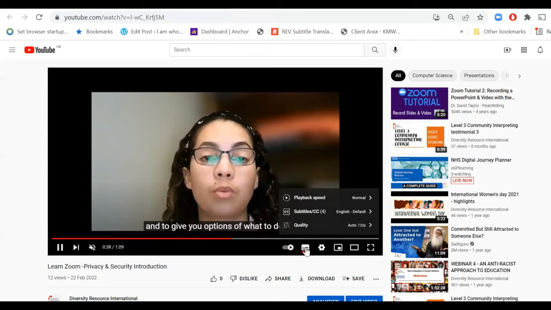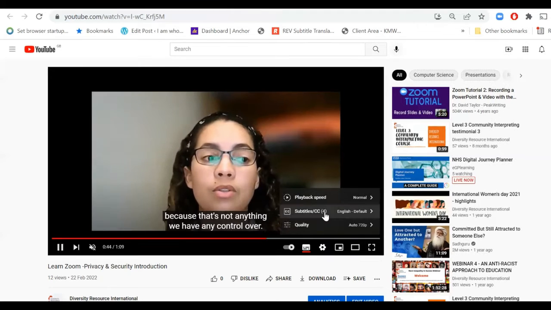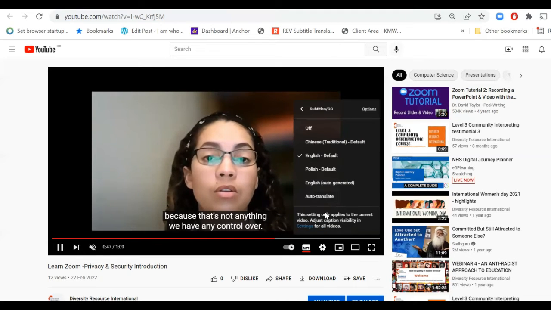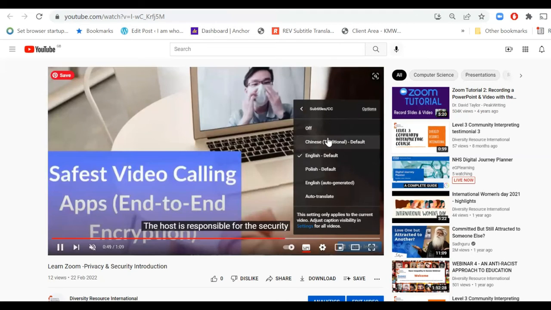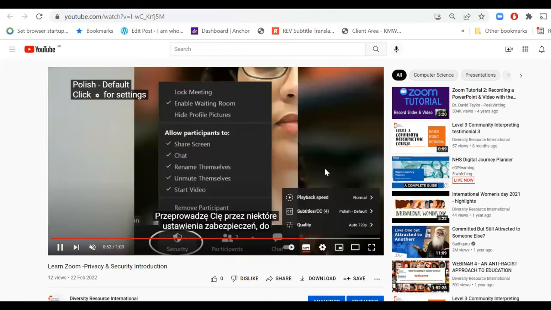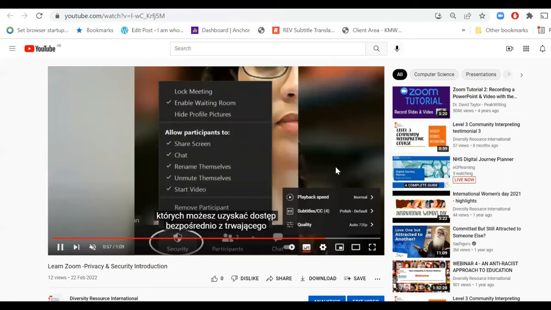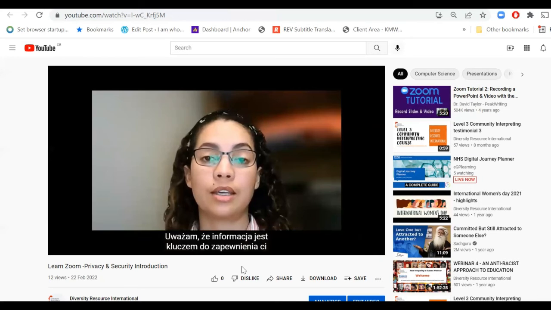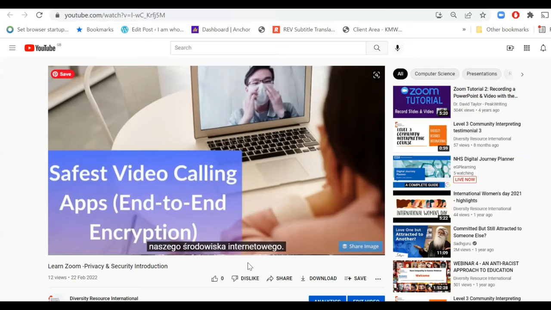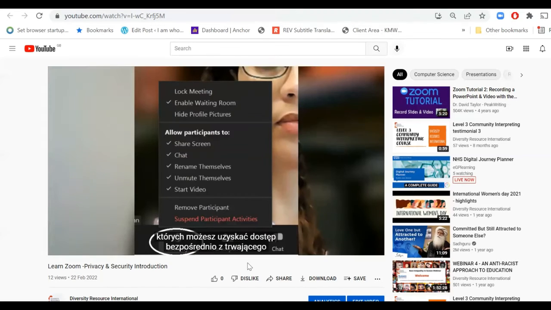If you would like the subtitles in another language, you can go along to settings, choose the second option of subtitles, and here you can see the availability of different subtitles. You can then choose the subtitle that you would prefer to have and follow it along in your preferred language. If the language that you prefer is not there, this means it's not an option at the moment. So you can go to the registration form and make your request for subtitles in other languages.